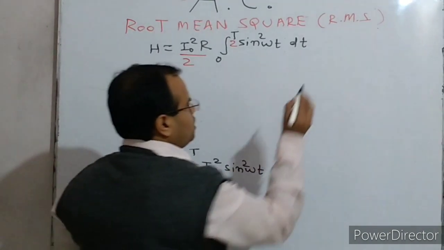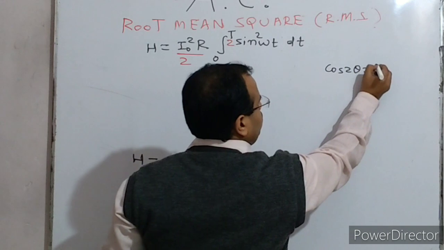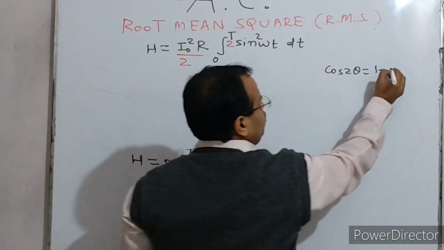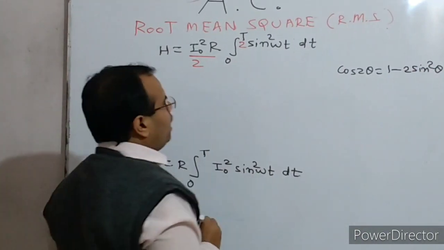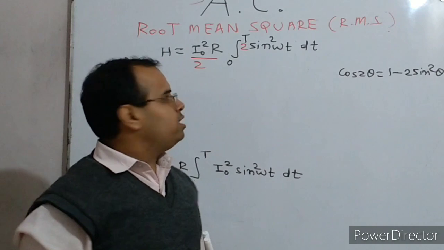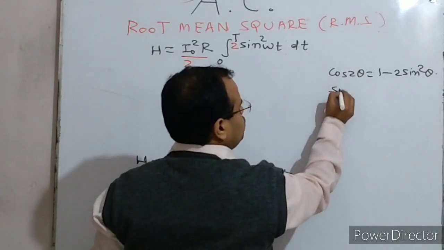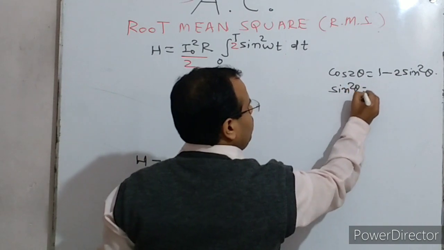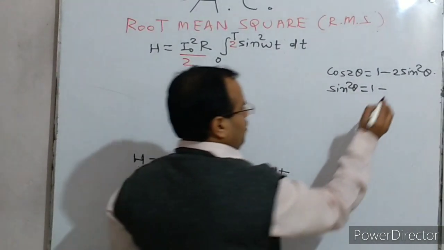You know that cos 2 theta is equal to 1 minus 2 sine square theta. So if we have to find sine square omega t, sine square theta is equal to 1 minus cos 2 theta by 2.